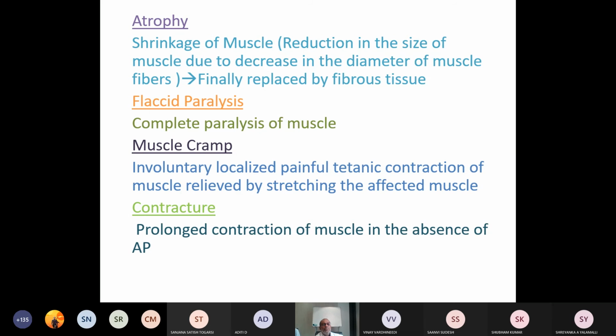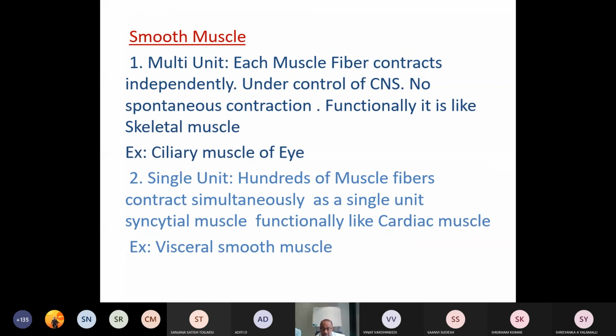Another condition we commonly mention is muscle cramp. What is muscle cramp? It is an involuntary, localized, painful, tetanic contraction of the muscle relieved by stretching the affected muscle. Then contracture. Many times there is confusion about what contracture is. Contracture is prolonged contraction of the muscle in the absence of action potential.